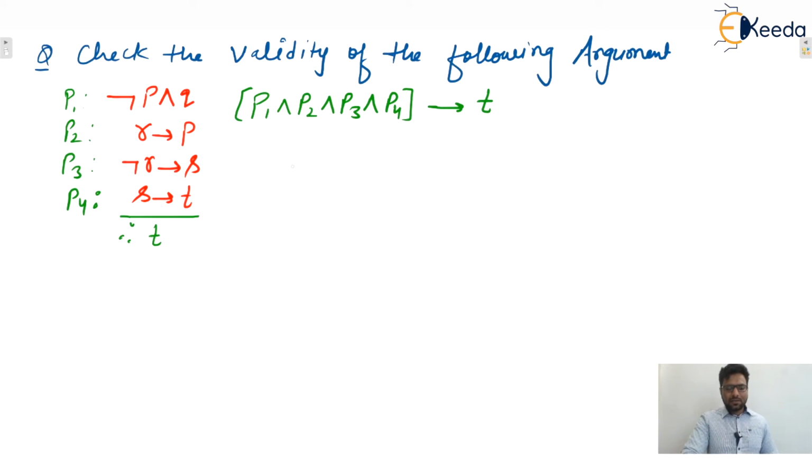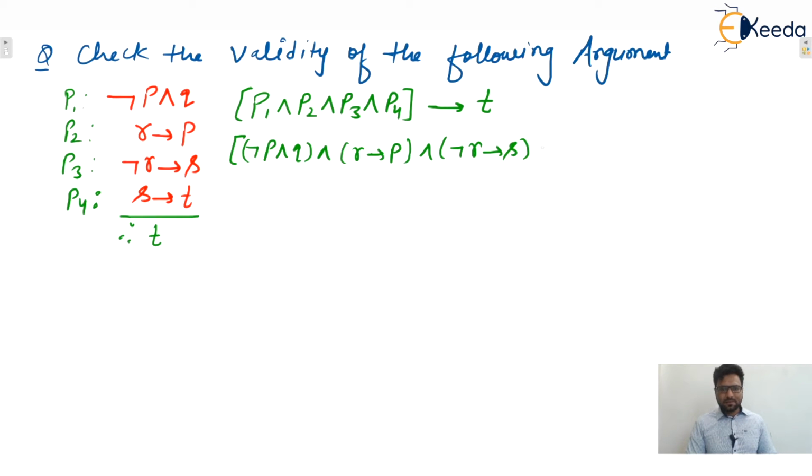First one is negation P and Q. Second one is R implies P. Third one is negation R implies S. And fourth one is S implies T, whole implies T. That must be a tautology. Then only the argument is valid, otherwise the argument is invalid.